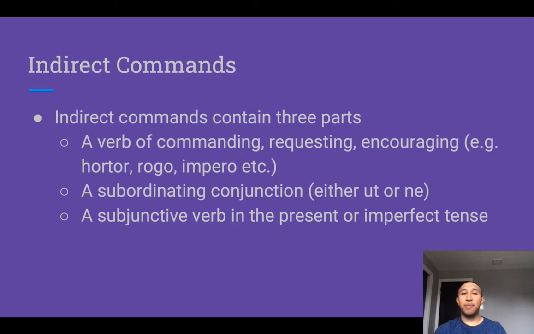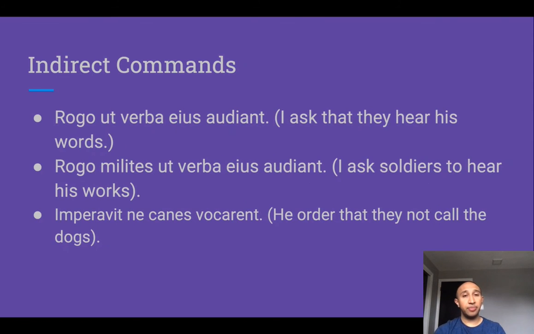And that's in the independent clause. It'll be followed by a subordinating conjunction, either ut or ne, ut if it's positive, ne if it's negative, and a subjunctive verb after that ut or ne in the present or imperfect tense that tells us what the words of the command were.